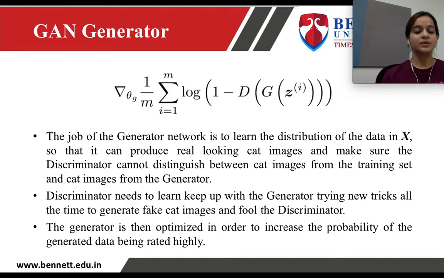The job of the generator is to first learn a distribution and generate data similar to the original data, and then generate data such that the discriminator is not able to discriminate between the original and the generated one, right? So the discriminator needs to keep its level up to date with the generator so that it is able to detect all the techniques the generator is using to generate the image or other data.